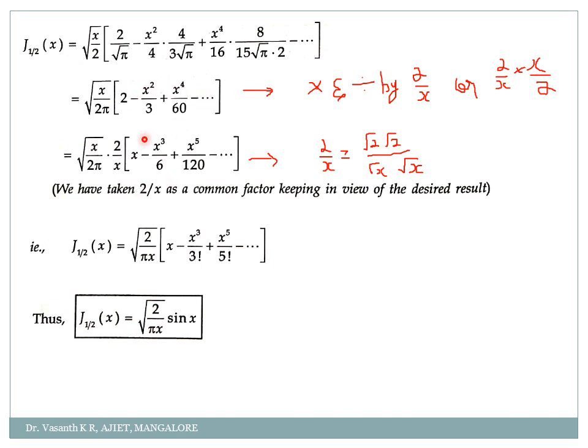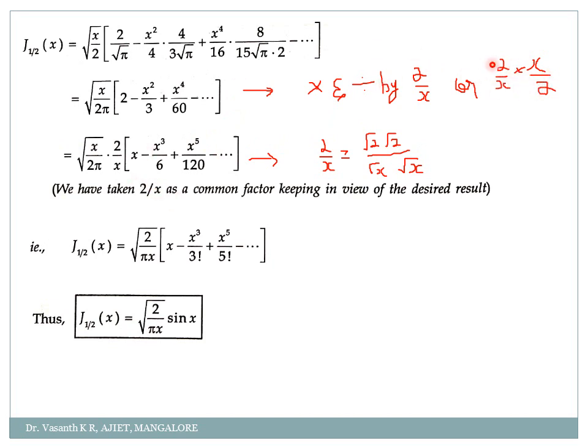See here. Or in a simple way, you take 2 by x as a common factor from this one. So if you take 2 by x outside, divided by x means you have to multiply x here, minus 2 if you take outside, you will get x cube divided by 6, plus x power 5 divided by 120, minus, and so on. Or in a simple way, I will tell you, after this step, what you do is, I will just write it.